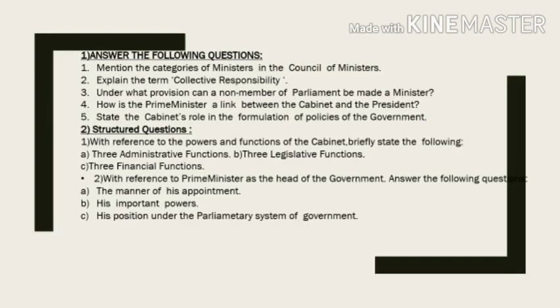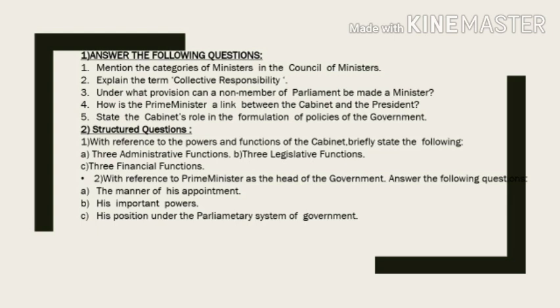Next is your set of question answers. Number 1, answer the following questions, which you can say are short answer type questions. Number 1, mention the categories of ministers in the Council of Ministers. Number 2, explain the term collective responsibility. Number 3, under what provision can a non-member of Parliament be made a minister? Number 4, how is the Prime Minister a link between the cabinet and the Parliament? Number 5, state the cabinet's role in the formulation of policies of the government.